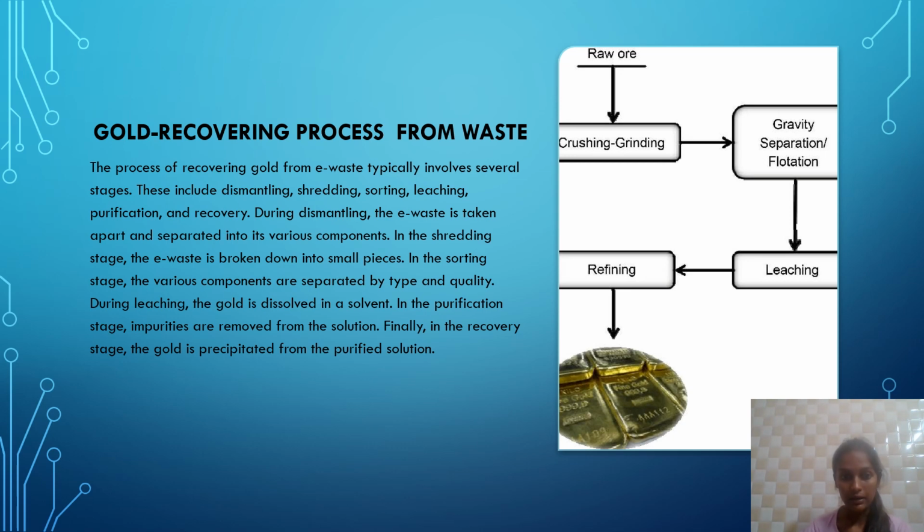In the shredding stage, the e-waste is broken down into small pieces. In the sorting stage, the various components are separated by type and quality. During the leaching, the gold is dissolved in a solvent. In the purification stage, impurities are removed from the solution of gold. Then finally, in the recovery stage, the gold is precipitated from the purified solution.